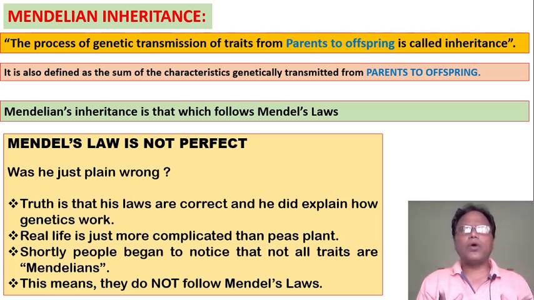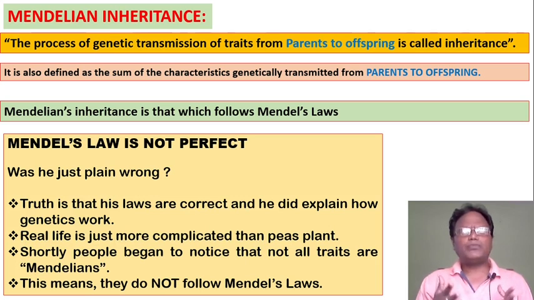There are three laws: first is law of dominance, second is law of segregation, and third is law of independent assortment. The question arises when we learn more details about Mendelian inheritance.